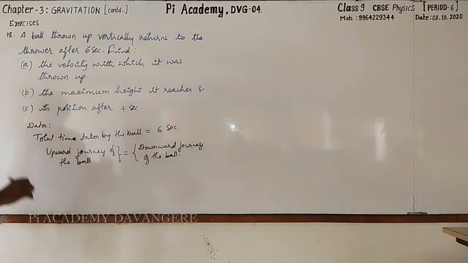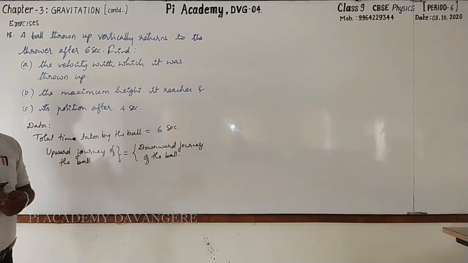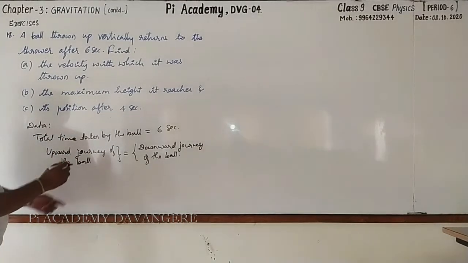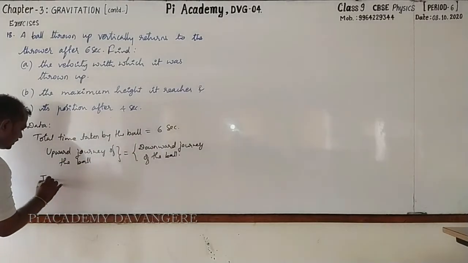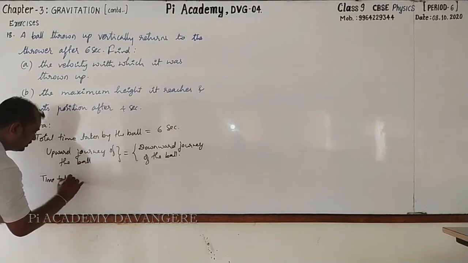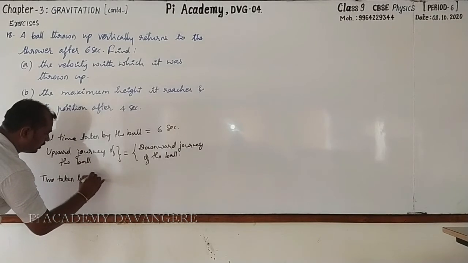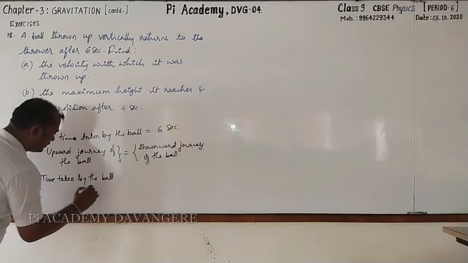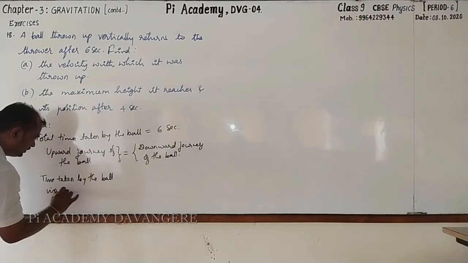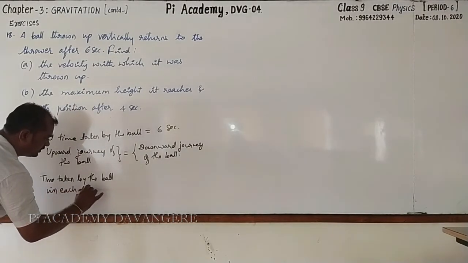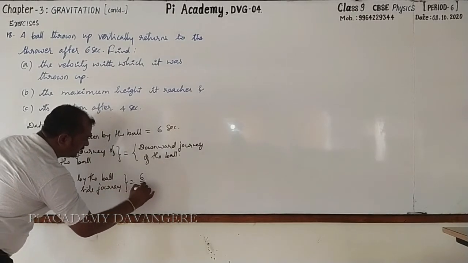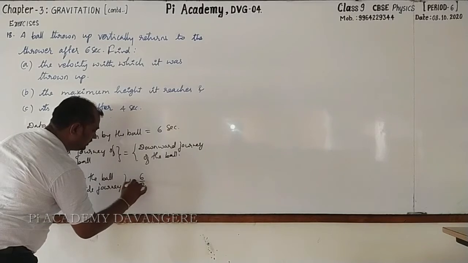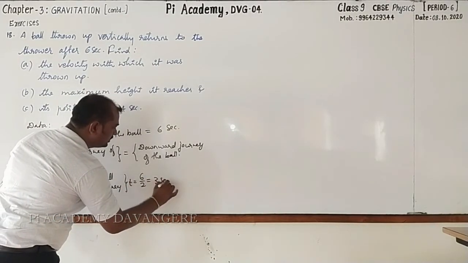Followed. Next, if it is so, in one side, how much time it will take? So it is half of that. That is 6 by 2. Here I'll write time taken by the ball in each side journey. How much? It is 6 by 2. You may call this as T. T is equal to 6 by 2 is 3 seconds.